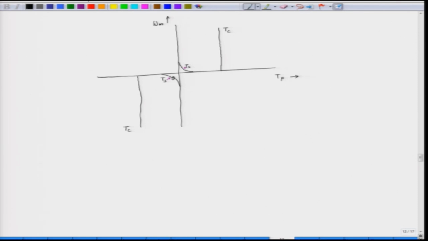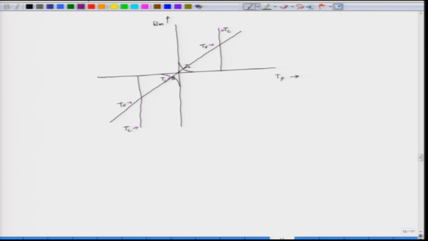What about the viscous friction? The viscous friction is proportional to the speed, like this. So, this is the viscous friction Tv, and the Coulomb friction is this one.